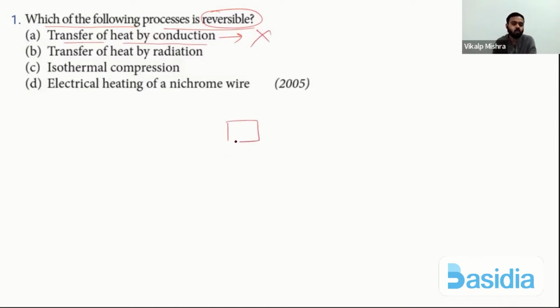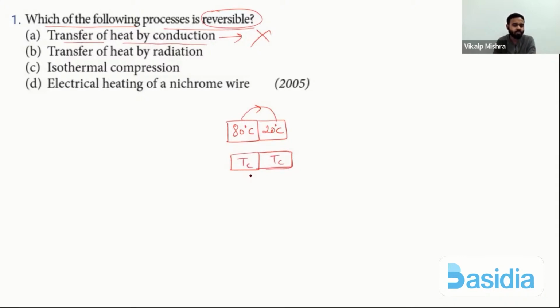Why? If two objects are in contact, we can say like this. Initially one has 80 degrees Celsius and the other has, say, 20 degrees Celsius. Then heat transfers from this body to this body. After some time, they both will have a common temperature, Tc.